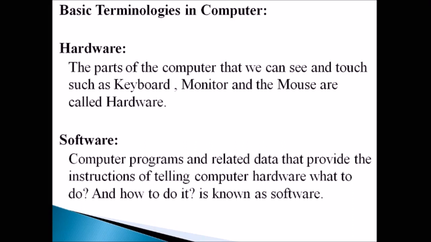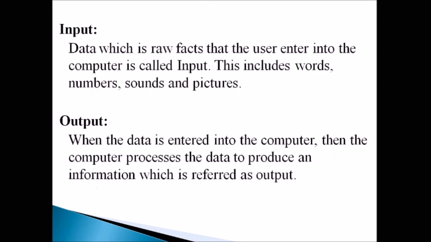Next one, software. Software is nothing but programs or instructions, which tell the computer hardware what to do and how to do it, okay. So that is called software. And next one is input. Input we have discussed already. That is a raw fact that the user enters into the computer. This may include words, numbers, sounds and pictures. Anything can be given as input to the computer. Next one, output. Output is nothing but the processed data, that is information, which is produced by the computer.